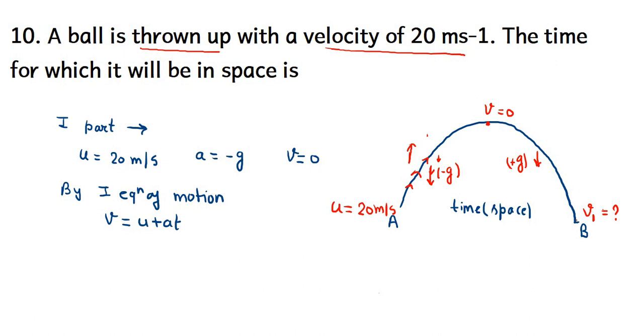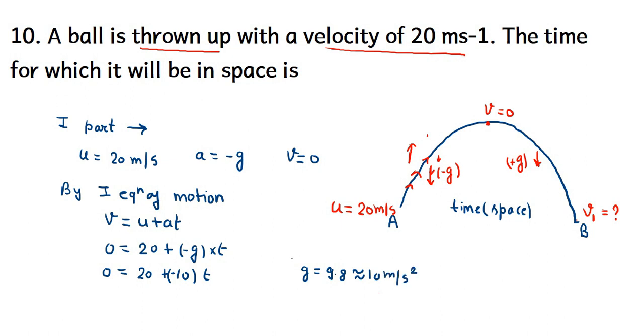Placing the values: 0 as v, then 20 minus g into time. Now students, the value of g, as we all know, gravitational acceleration is 9.8 meter per second square. Approximately we can write g equals 9.8, or we can say 10 meter per second square.